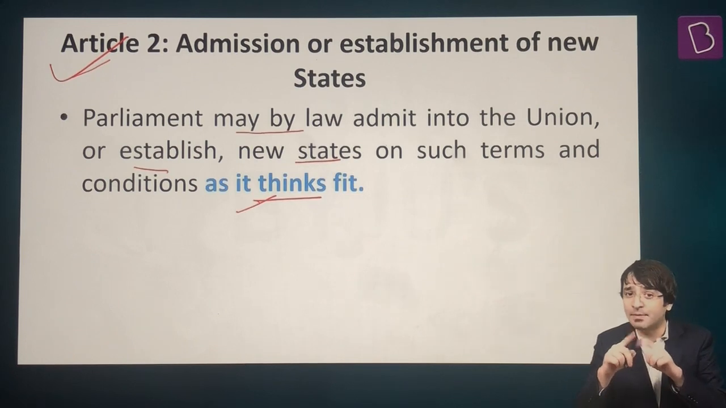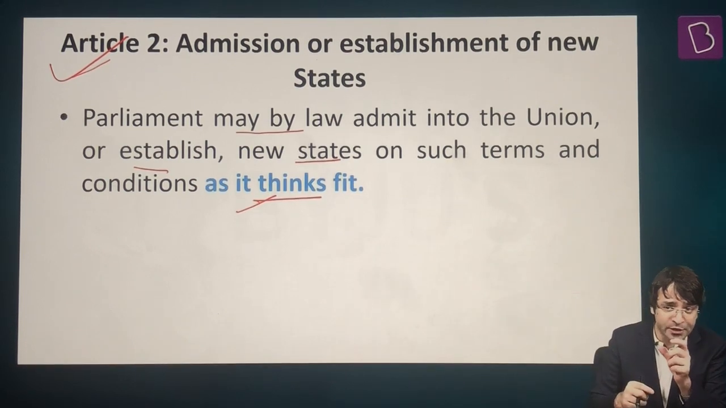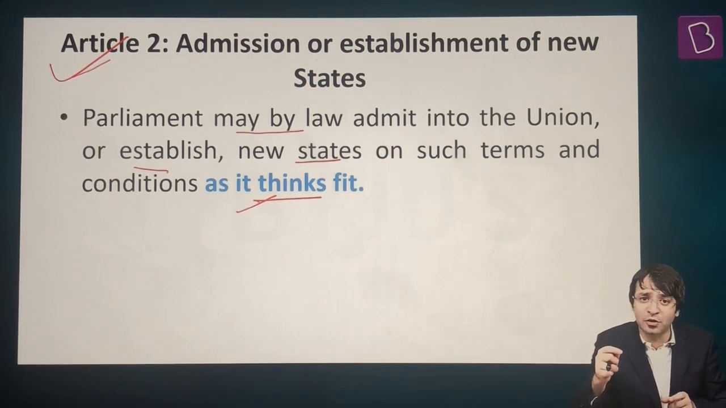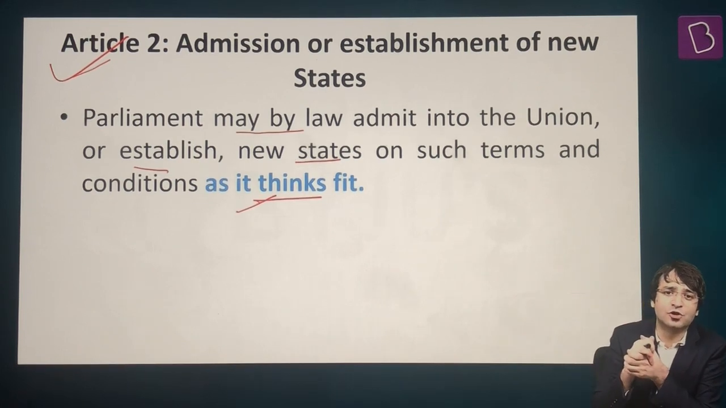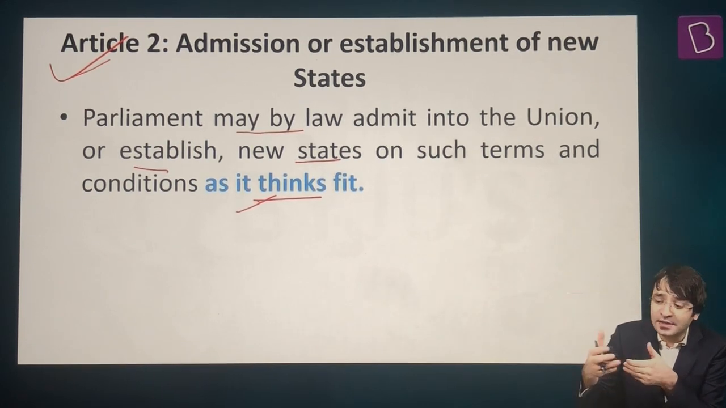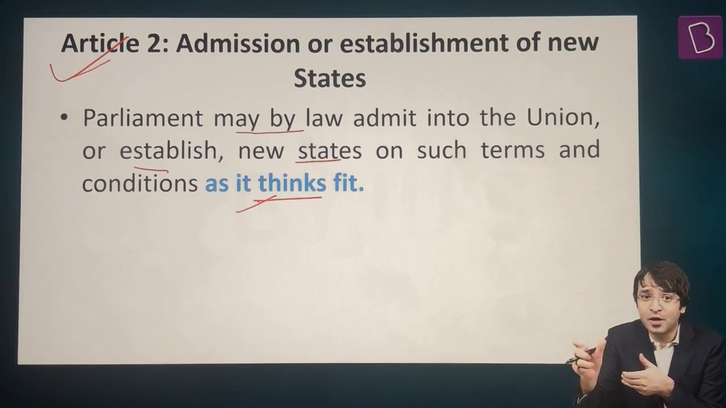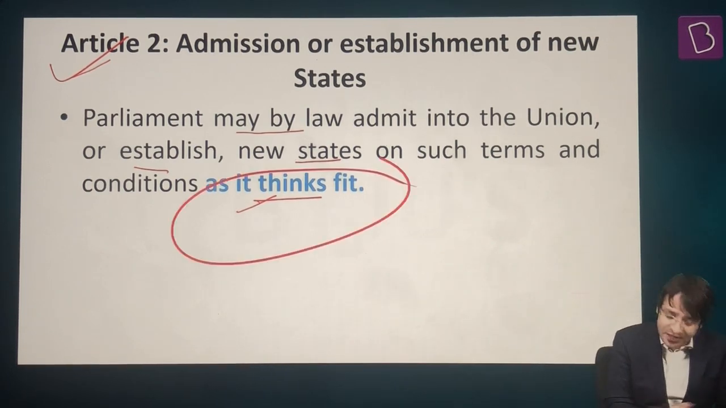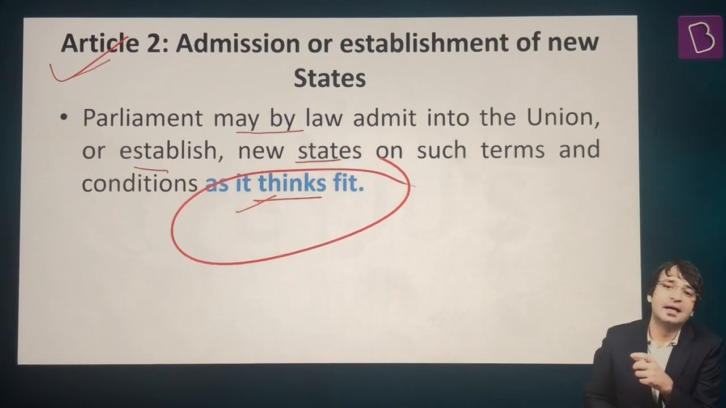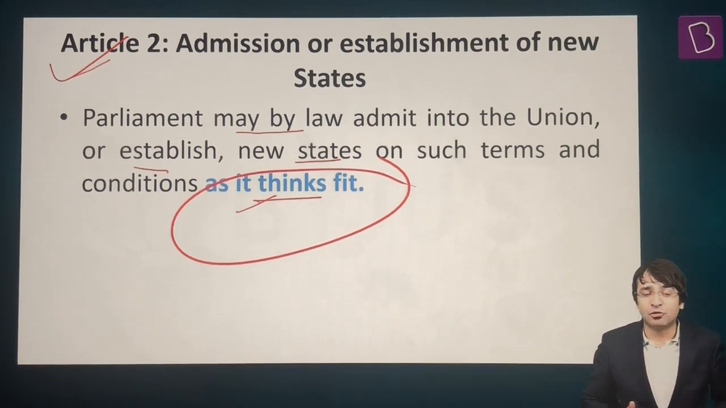Parliament may, by law. What can Parliament do? It can enact a law. What was the law? The 35th Constitutional Amendment Act 1974. And through this law, it admitted a state, Sikkim, on such terms and conditions as it thinks fit. And the Parliament thought it fit to admit Sikkim as an associate state.